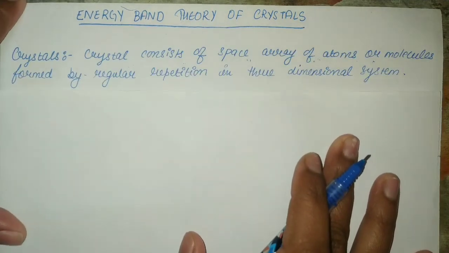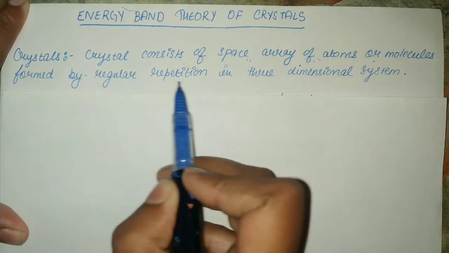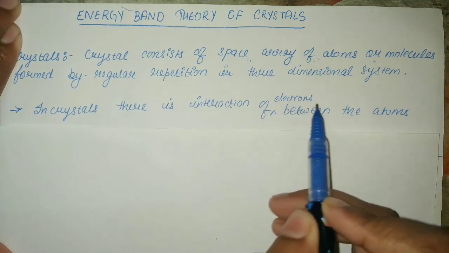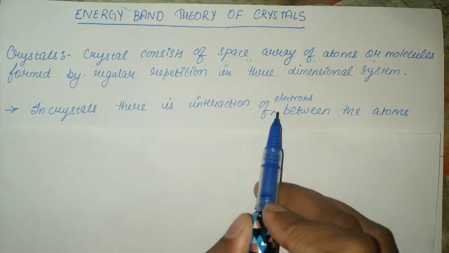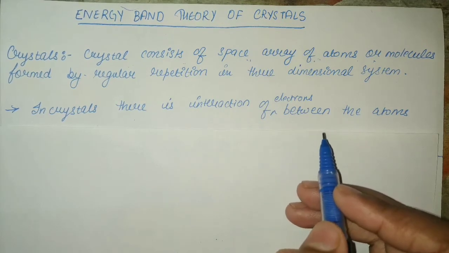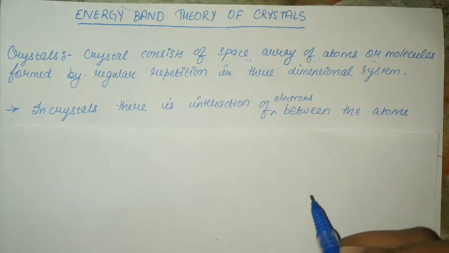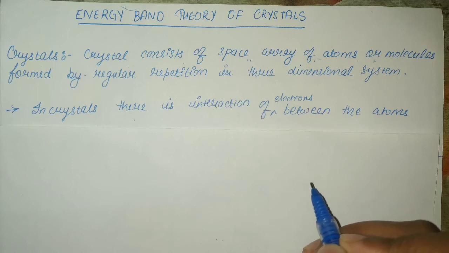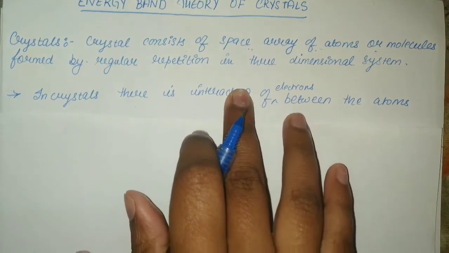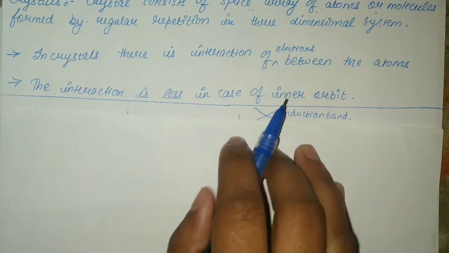Okay, crystals. A crystal consists of a spatial array of atoms or molecules formed by regular repetition in a three-dimensional system. In crystals, there is interaction of electrons between the atoms. But not all electrons participate in interaction. Only the electrons of higher orbitals participate. Why? Because electrons of higher orbitals have high energy compared to the inner orbitals. The inner orbitals are closely bound to the nucleus, hence they do not participate in interaction, or the interaction is very less compared to the higher orbitals. The interaction is less in case of inner orbits.